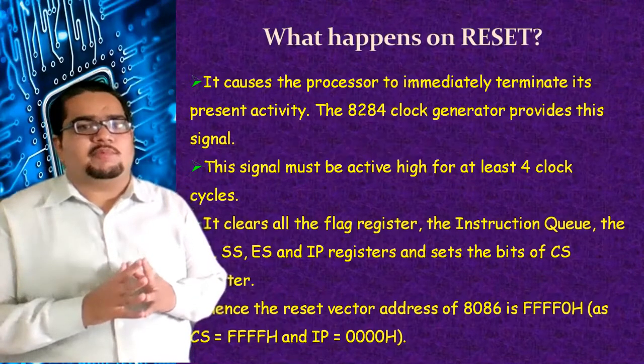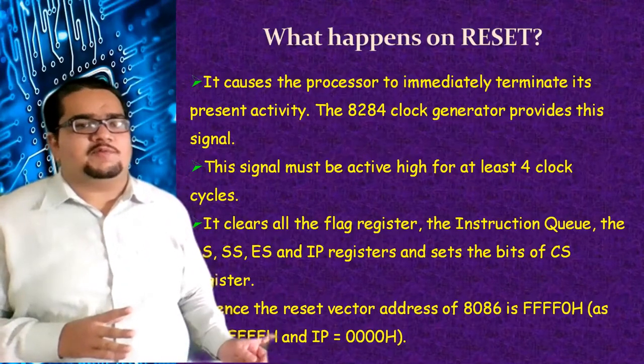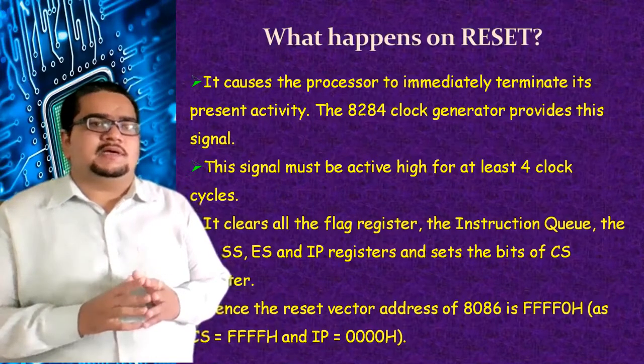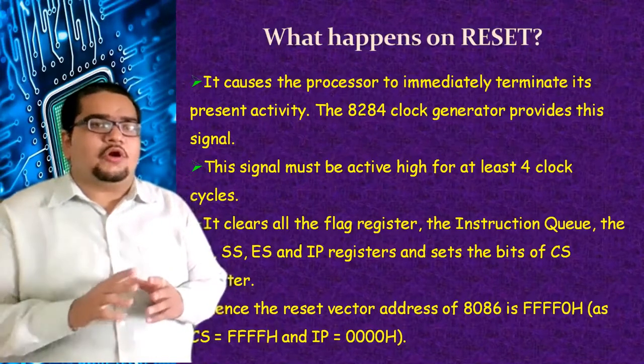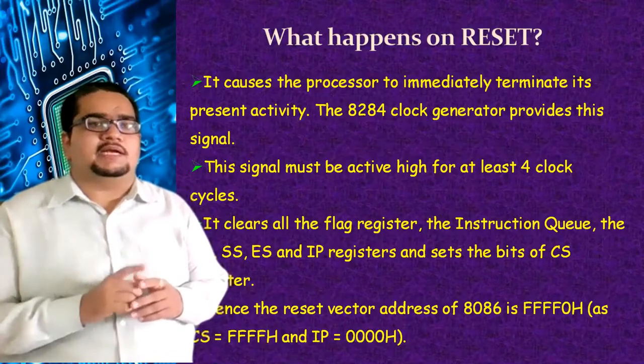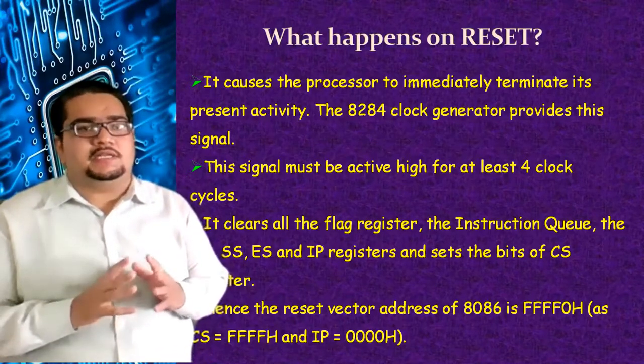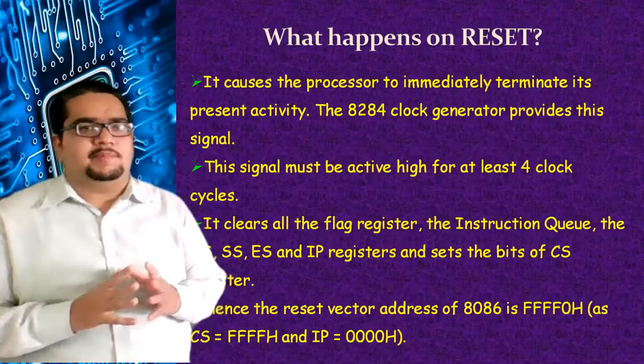So to avoid that, CS is made FFFF and IP is made 0000. So upon reset, the processor execution will not go into the interrupt vector table, but instead it will be pointing to the topmost 16 locations of the memory.